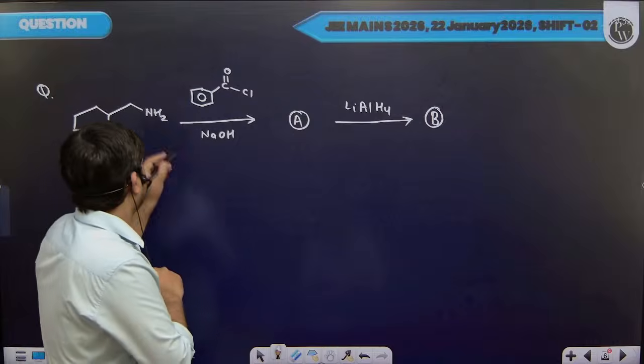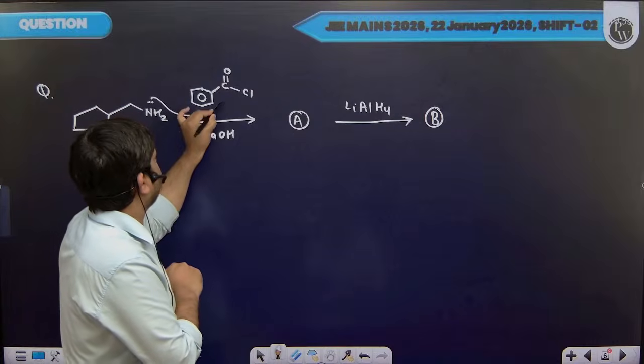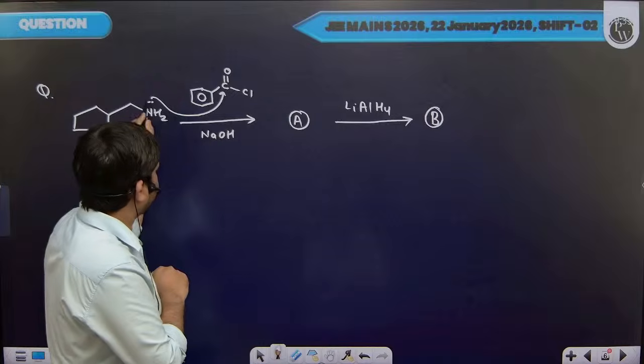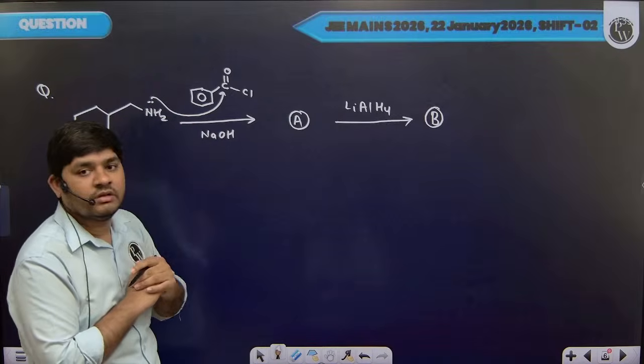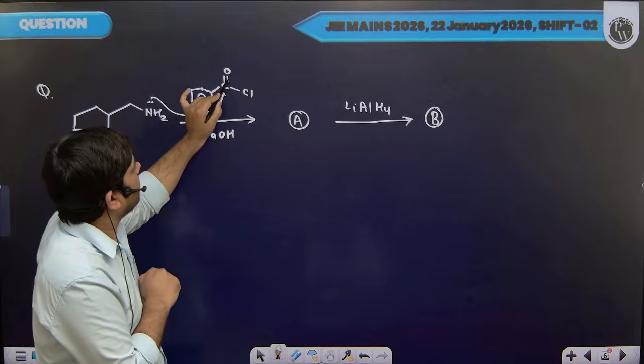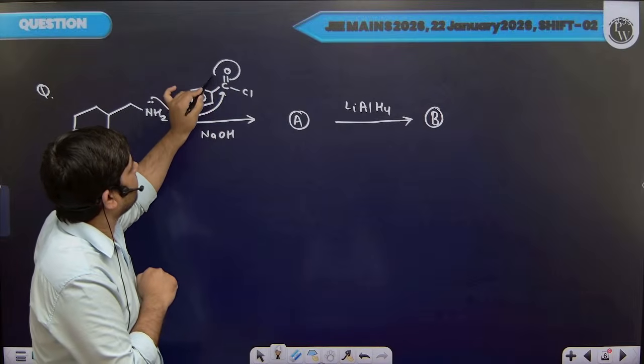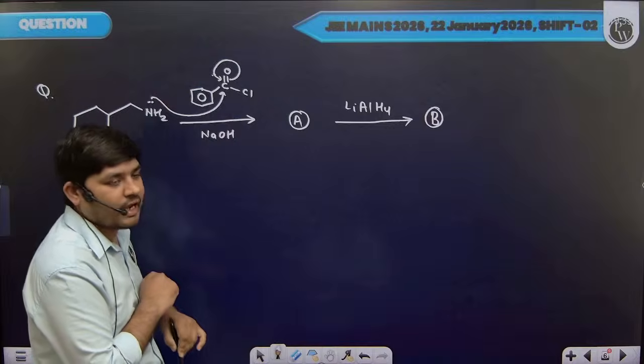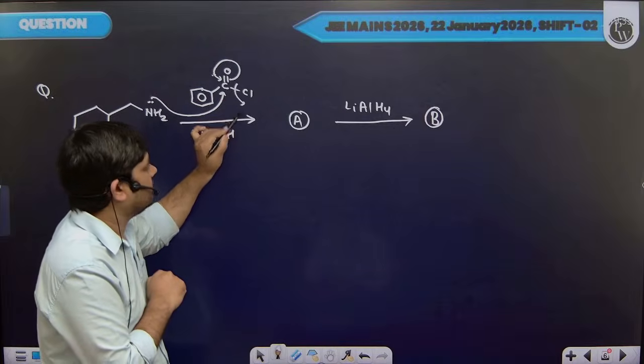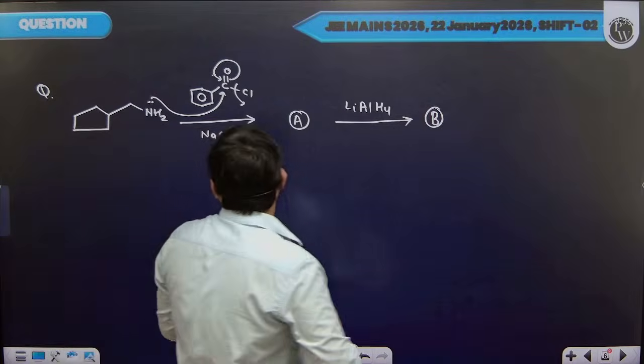So there will be addition elimination reaction. This NH2 group will attack on this CO group, carbon oxygen pi bond will break. We will get negative charge on oxygen, then this negative charge will back attack. This Cl will leave. No?